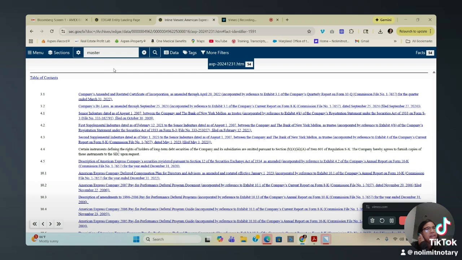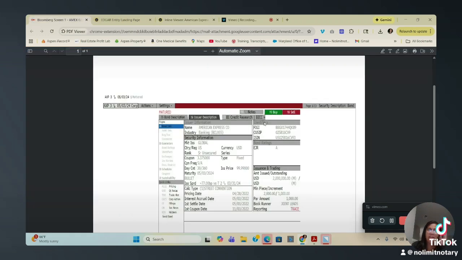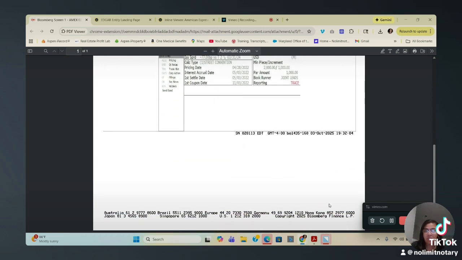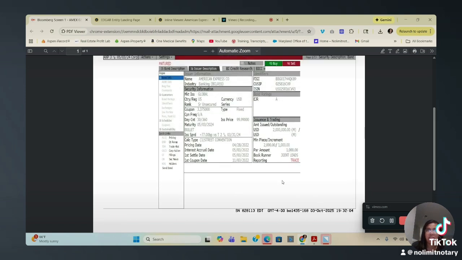But because I am who I am and I can do what I can do, not only do I have that information, but then I also have, boom, oh, what is that? Oh no, it's a Bloomberg website. This is copywritten by Bloomberg, so let's not get it twisted. I just have access to it. This is not nothing I made. This is definitely Bloomberg property. This is their thing, okay?